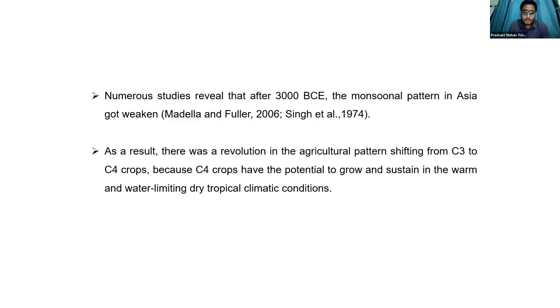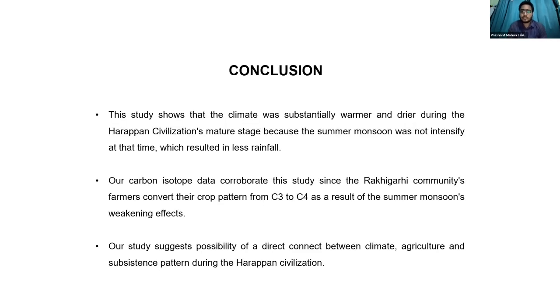So now the conclusion is this: history shows that the climate was subsequently warmer and drier during the Harappan civilization, because the summer monsoon was not intensified at that time, which resulted in less rainfall. And our carbon data corroborate this history, since the Rakhigarhi community farmers converted their crop pattern from C3 to C4 as a result of the summer monsoon weakening effect. Our study has the possibility to directly connect climate, agriculture, and subsistence patterns during the Harappan civilization.